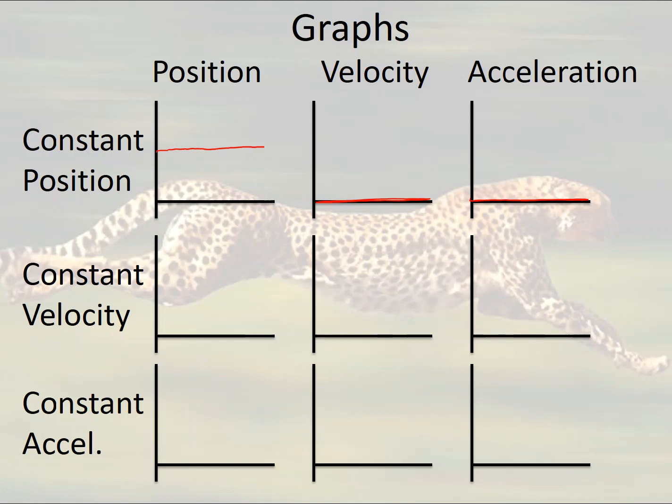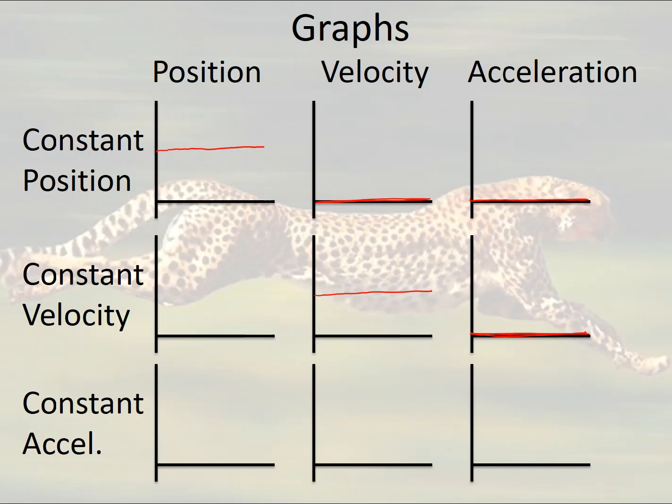Now, let's say we're dealing with something at a constant velocity. Maybe I am riding my car down Main Street going 25 miles per hour at a constant speed. Well, that means that the velocity graph is going to be a flat line because I'm not changing how fast I'm going. It's 25 miles per hour. My acceleration then, because the velocity is not changing, is going to be zero.